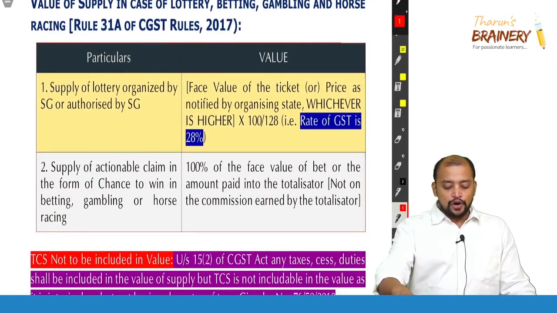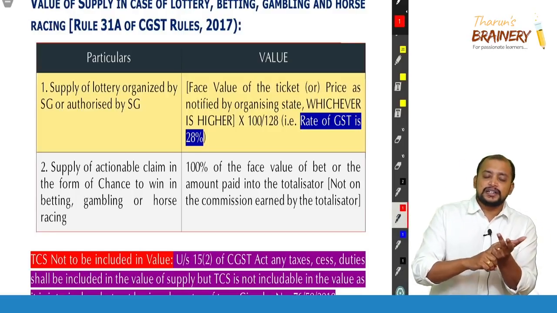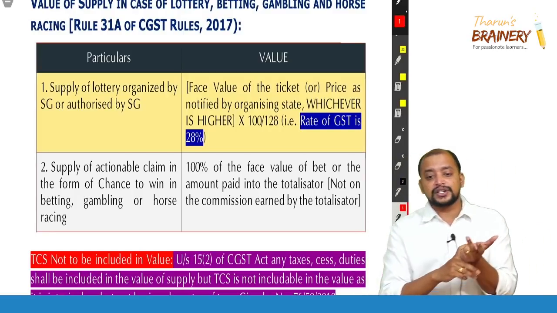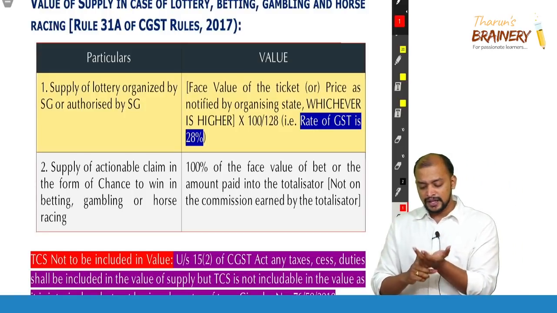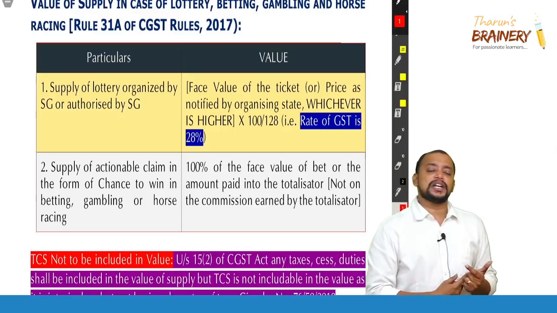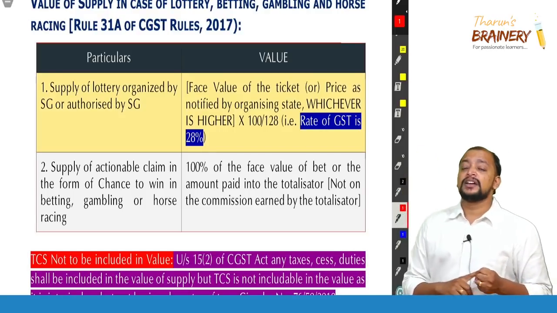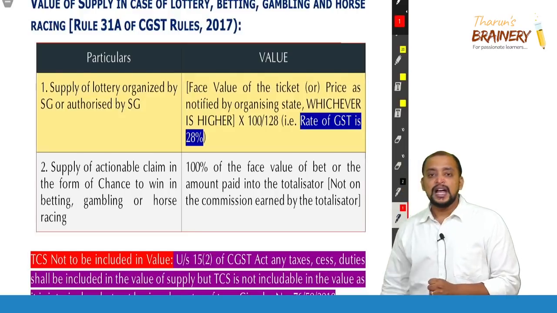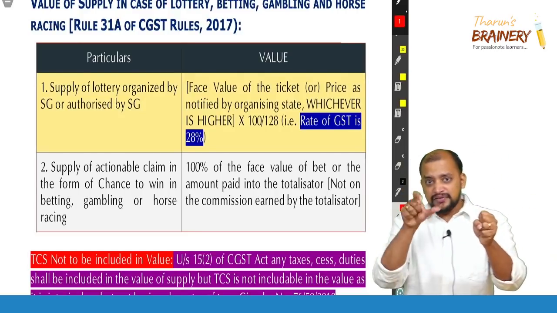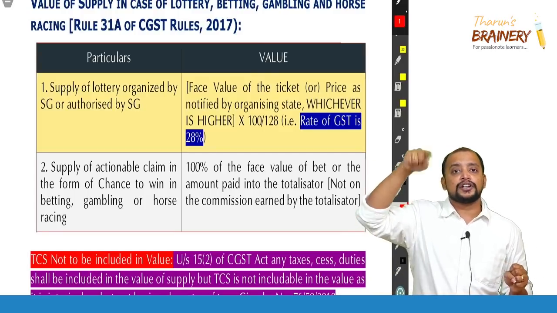Now we have something called rule 31A. Rule 27, price is not the sole consideration; 28, we are taking related party transactions, distinct persons; 29, principal agent transactions; 30, we are taking cost plus 10%; 31, we are taking residual value. And 31A we are discussing now. Rule 32 is the special valuation methodology for the transactions.